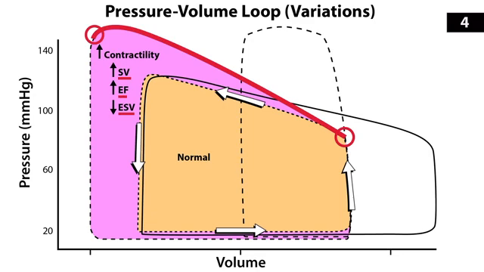There's less blood left in that ventricle. But the end diastolic volume is still going to be unchanged. The left ventricle is still able to fill up to its usual capacity.